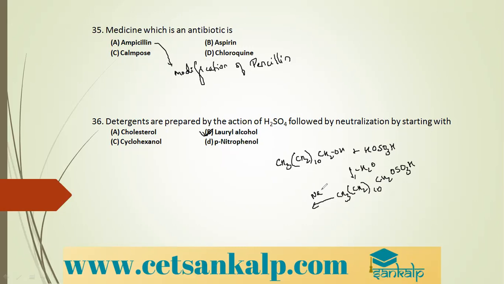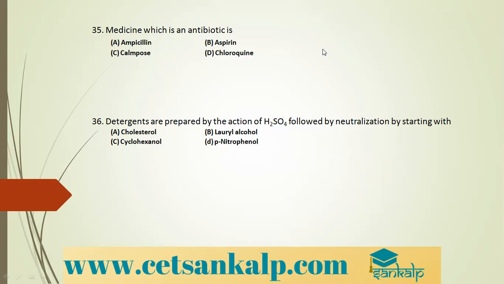This is followed by neutralization with NaOH. What we get? CH3, CH2 10 times, then CH2O, SO3, H goes out and SO3 minus Na plus. So this is our detergent, and it is called sodium lauryl sulfate. So it is a detergent. So these detergents are sulfonic salts. So what is the correct option? It is option B, lauryl alcohol.